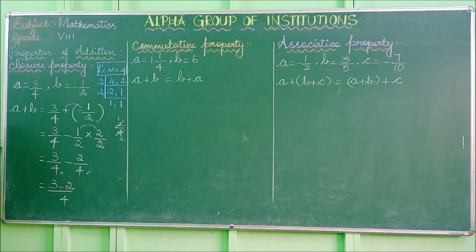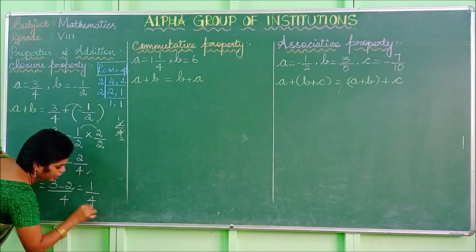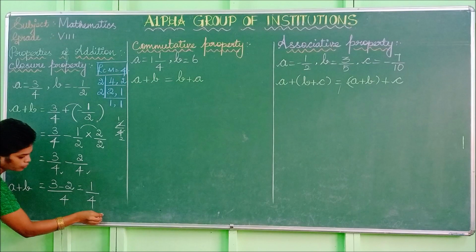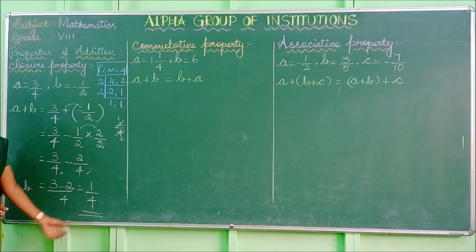What is 3 minus 2? 3 minus 2 is 1. 1 by 4. So the value of a plus b is 1 by 4. You have already taken the fractional value for a as 3 by 4, for b minus 1 by 2. So adding these two rational numbers, you again get the fraction 1 by 4.